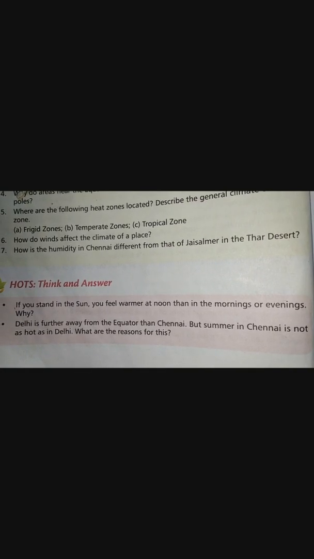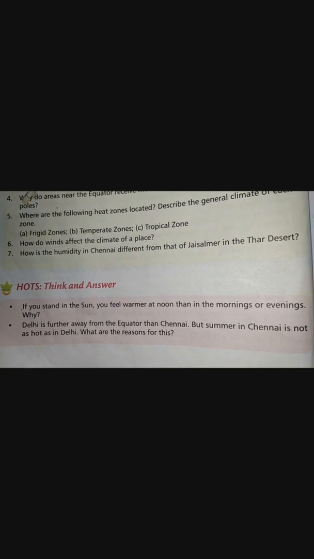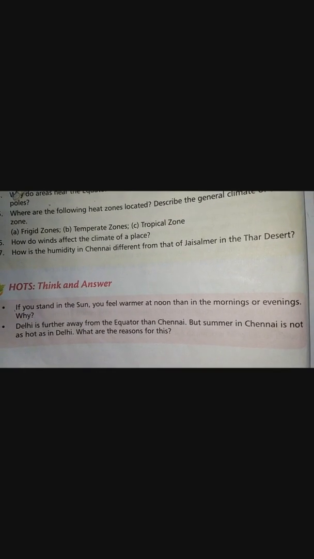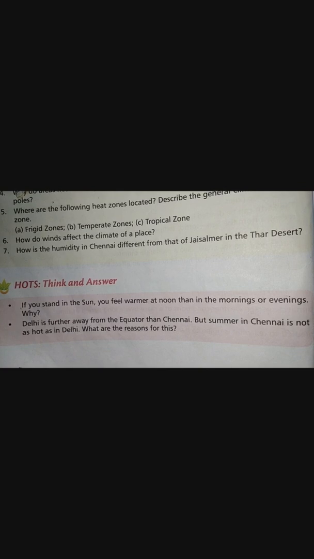Farther is Delhi, but Chennai is a coastal area, and in Delhi winds come from the Thar desert, so it makes Delhi warmer, and Chennai is moderate because of the coastal area, because it is situated near the coast.